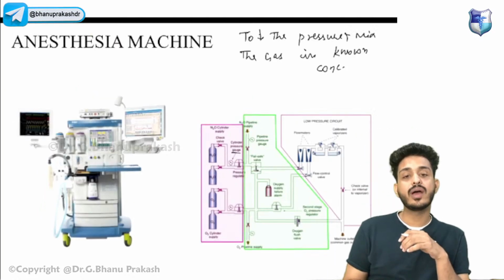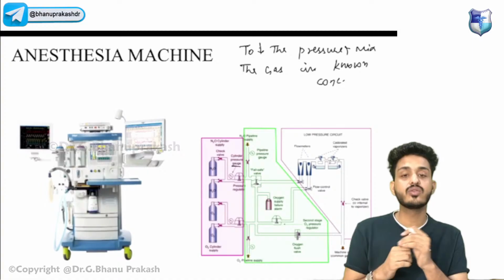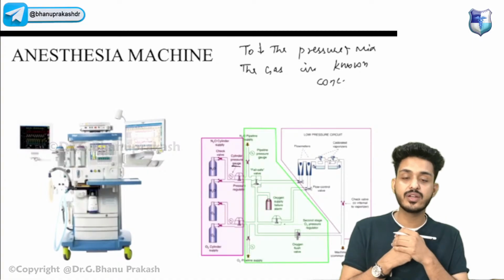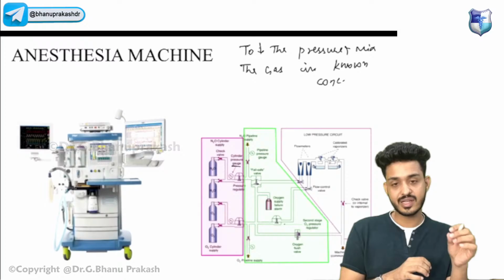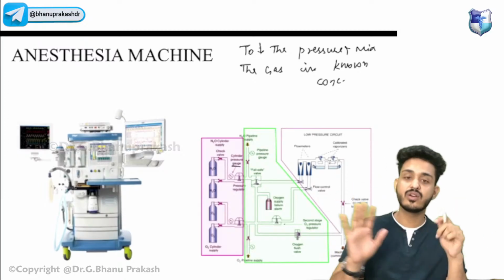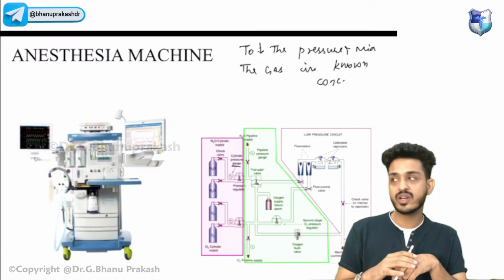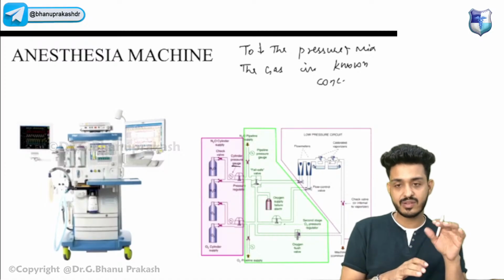We now have the anesthesia machine. Where was our patient? Our patient is already lying in the OT. We have already put in the endotracheal tube, we have already intubated our patient, and we have already done everything, right? The patient has already seen the monitors. We have 5 mandatory monitors. Apart from that, the patient has seen everything, right?